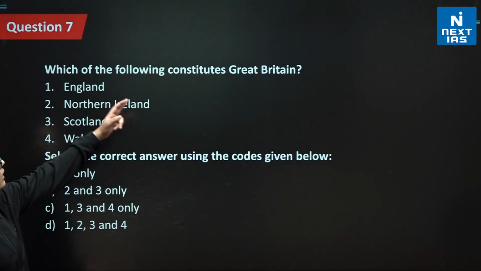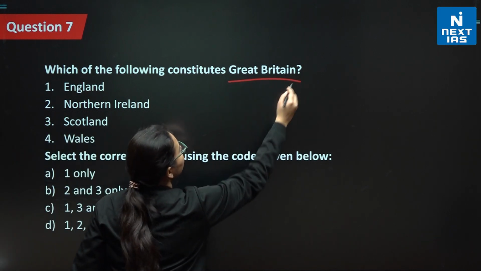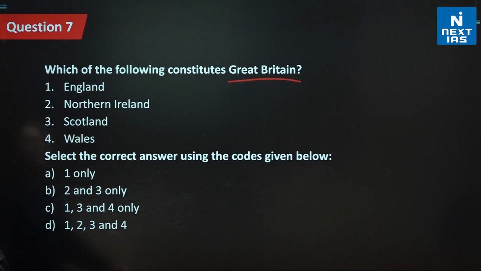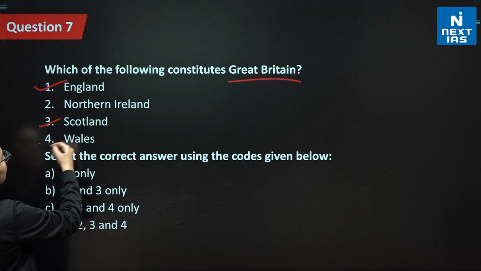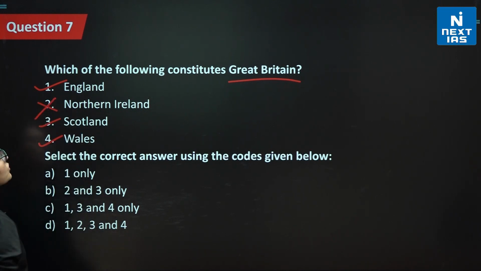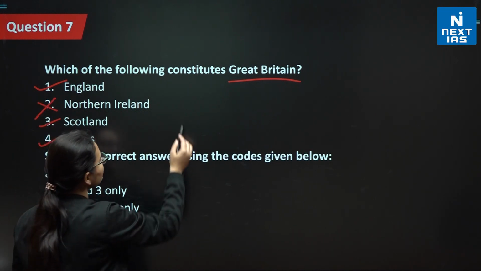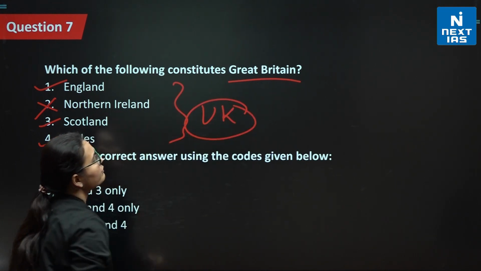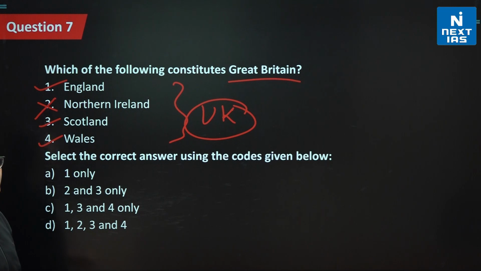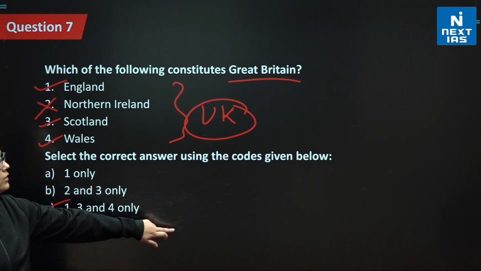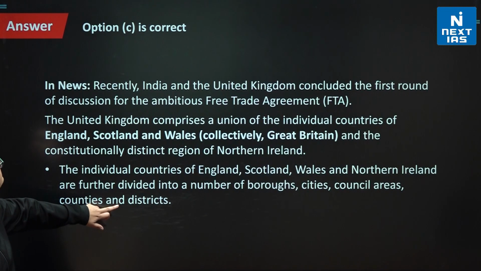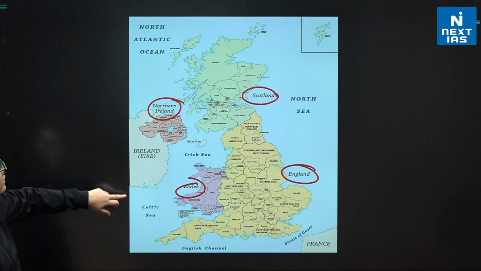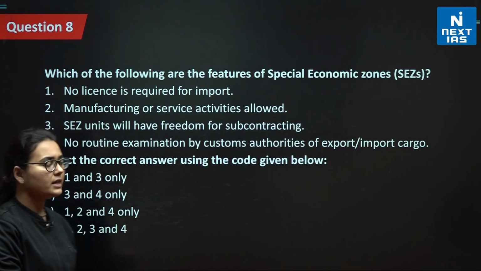Now, in this question, we are only concerned about Great Britain. So it is England, Scotland, Wales. Northern Ireland is not there. But in the case of the United Kingdom, Northern Ireland would have been a part of it along with all 3. So 1, 3 and 4. C is the right option. Now we'll start question number 8 here.